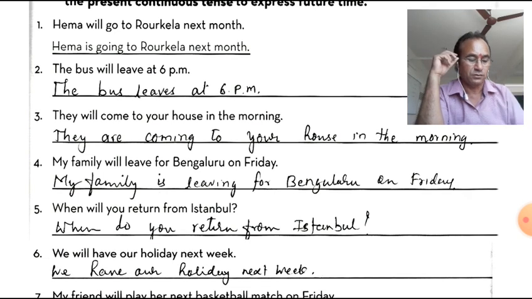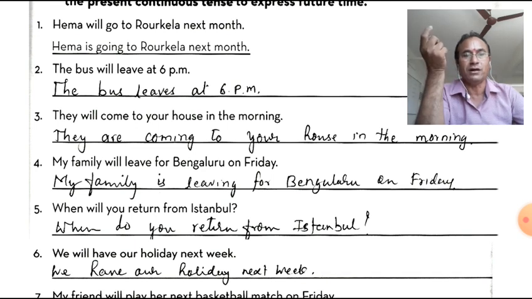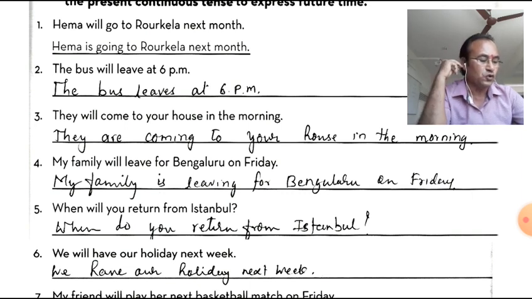Now the sixth one, we will have our holiday next week. We will have, here arranged future. We will have our holiday next week. So we have our holiday next week, present tense, have. If you have used their had, then that is past, but have. So present means you have arranged future. You have planned future. Then you can use their present tense.